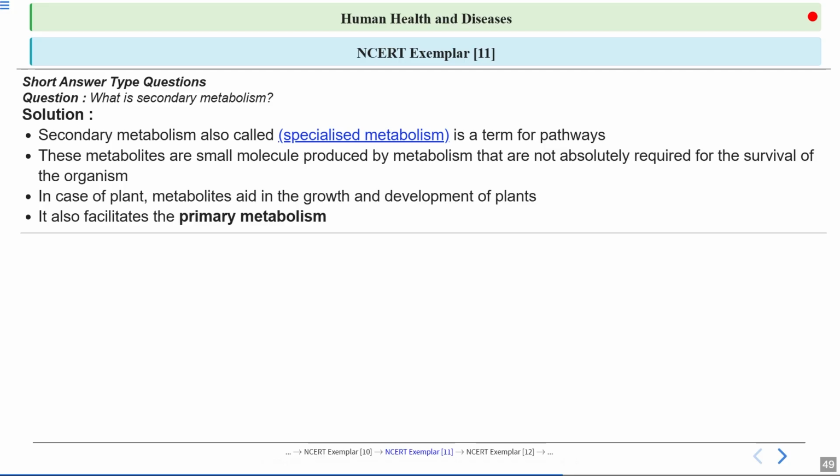Finally, secondary metabolism also supports primary metabolism, which is a set of processes needed for basic survival. So primary metabolism are the processes which are required for the survival of the organism. Okay, clear?